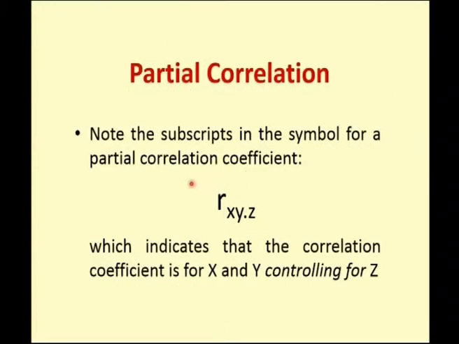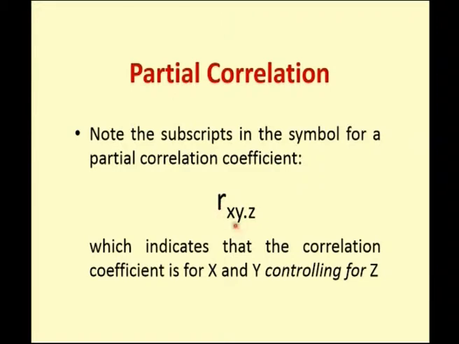So if you see here, this is my notation for my partial correlation coefficient, and small r generally we denote for the correlation coefficient. r xy means you have only two variables, but in my partial correlation I have three variables here, x, y and z, and I have to denote it as r of xy dot z.